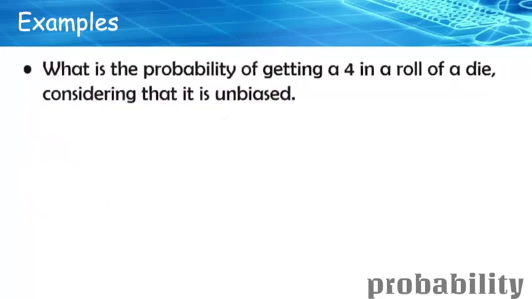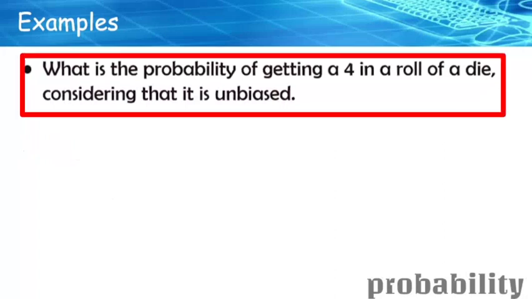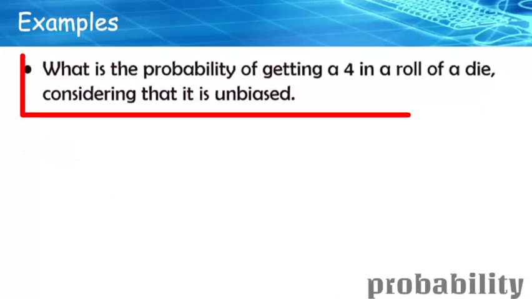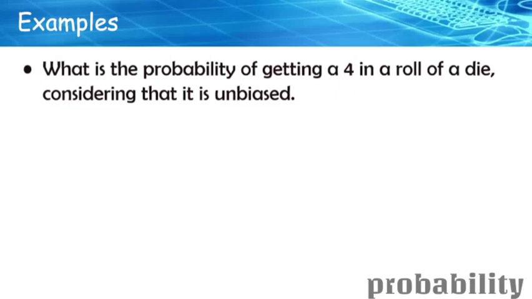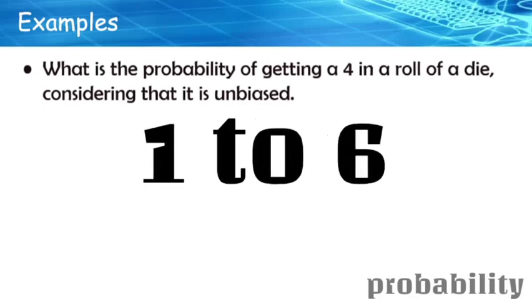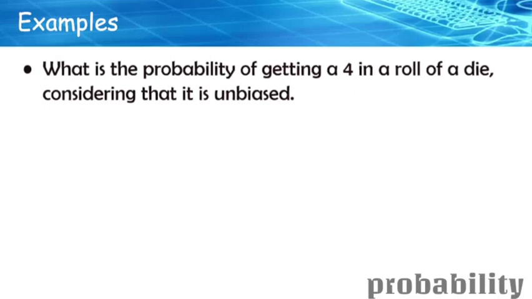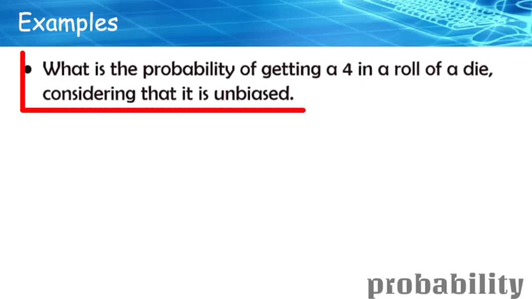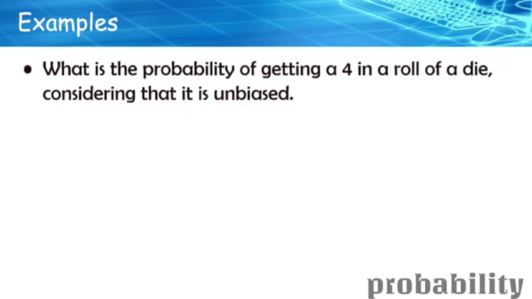And again, we'll see the probability of rolling a die. Again, an unbiased die. I hope everyone knows what a die is. It will have six faces, with numbers from 1 to 6. So 1, 2, 3, 4, 5, 6. The example is to find the probability of getting a 4 in a roll of a die. So it is a single roll, and what is the probability of getting it?